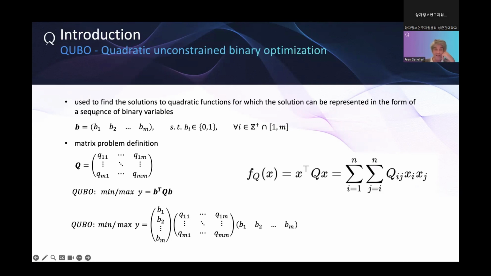So basically, each of the possible 0, 1 values for each position is possible. So that makes the total number of value combinations 2 to the power m. So 2 to the power m is complex.